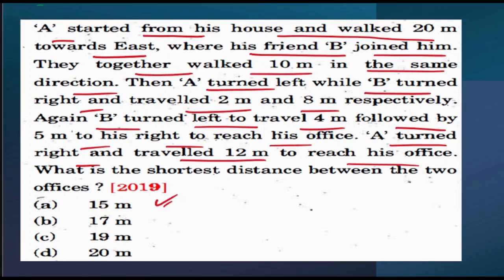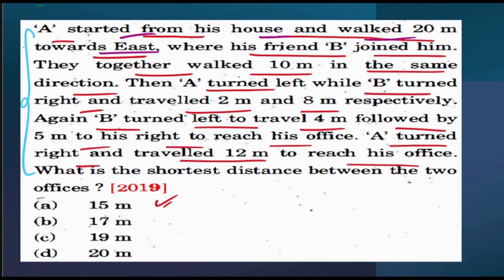Now see, there are so many things given, right? A went in this direction, B went in that direction. So you might be getting confused. The easiest way to solve these types of questions is to write it down then and there. Note down the first line, and then slowly go as per the question. Then it will not be much tough to solve. Let's see what I meant by that, that we need to solve it step by step. First of all, what they have said is that A started from his house and walked 20 meters towards east. Okay, fine. Let's solve this.